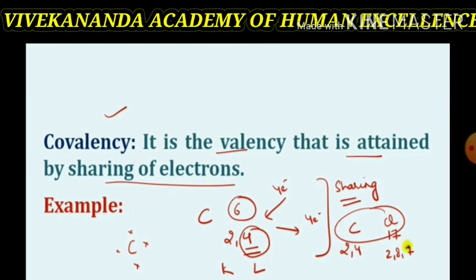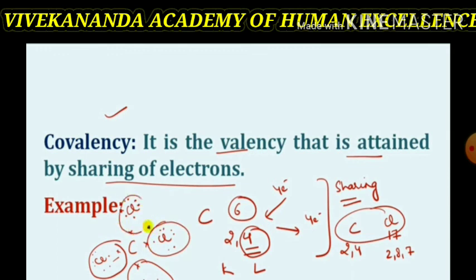Thus, if we consider the chlorine atom for the formation of CCl4, carbon tetrachloride, carbon has 4 electrons in its outermost shell that are shown, and each chlorine has 2, 8, 7, meaning 7 electrons.